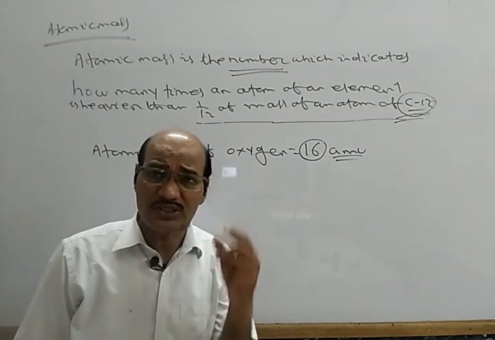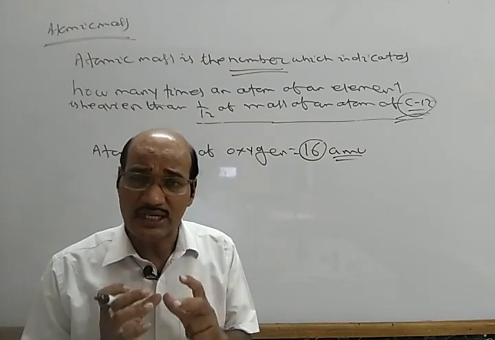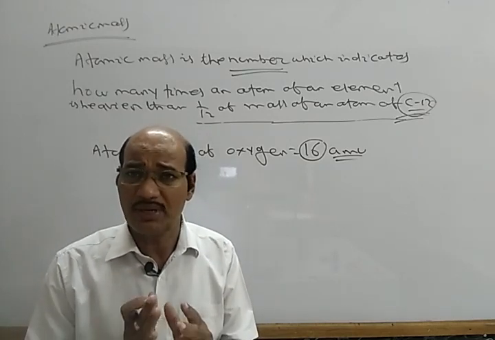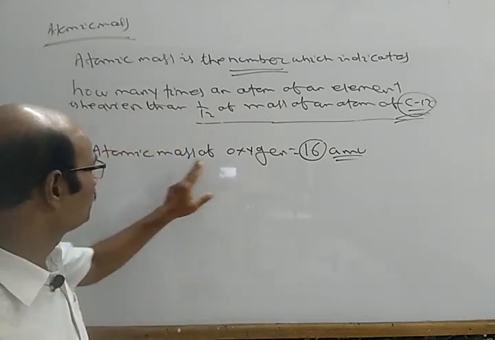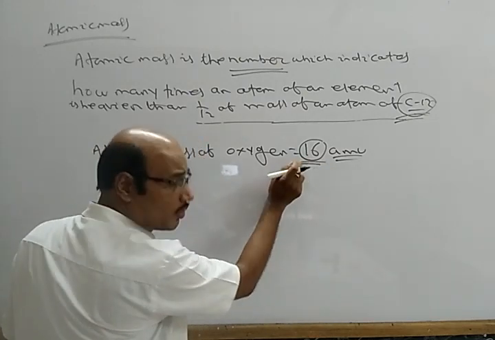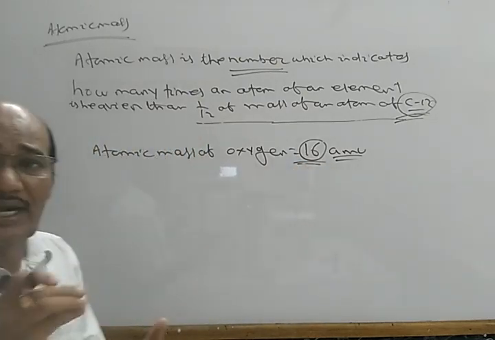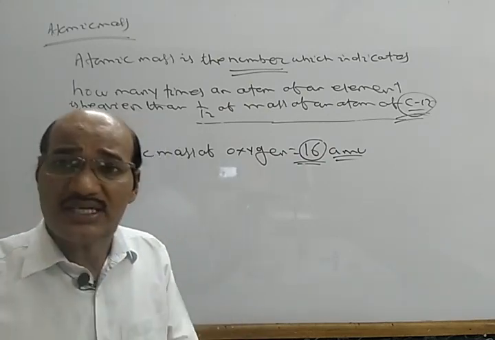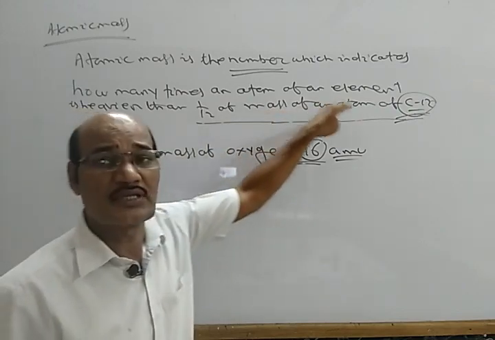So whatever numbers we are using to write the atomic mass, these are only numbers, not the actual mass of the atom. So when I am writing the atomic mass of oxygen as 16, this 16 is the number which indicates that the mass of one atom of oxygen is 16 times heavier than 1/12 of the mass of an atom of carbon 12.